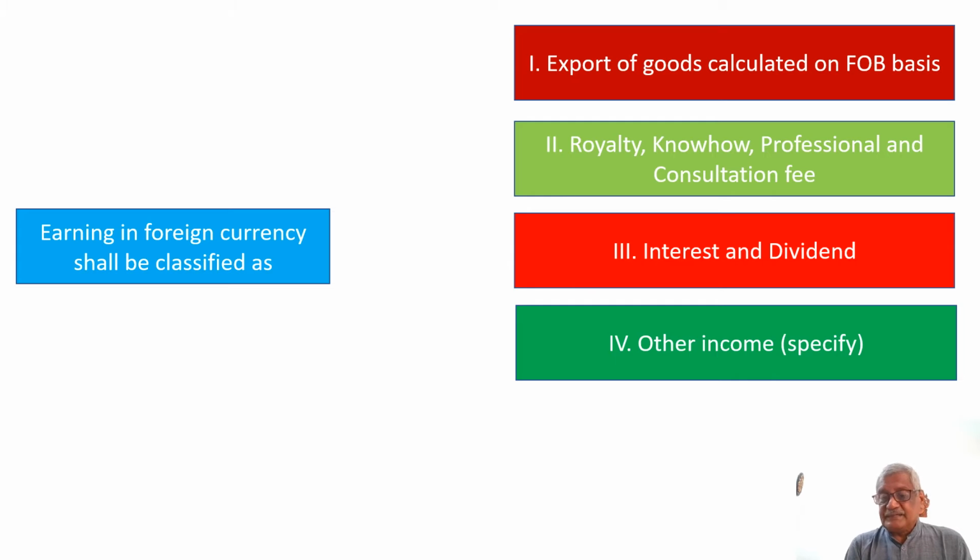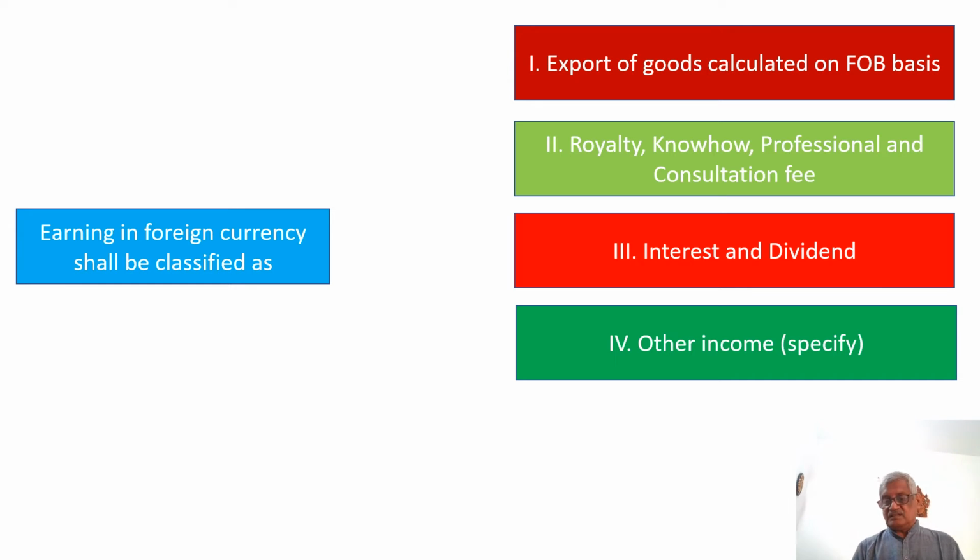Now, sometimes a company may be engaged not only in domestic sales but also in export sales. So, any earnings in foreign currency have to be separately classified as per the profit and loss account prescribed in the Companies Act 2013. It could be export of goods, which is to be calculated on FOB basis. FOB means free on board.